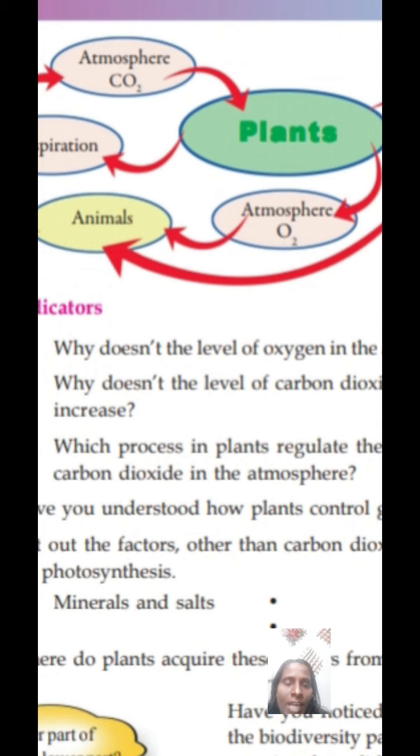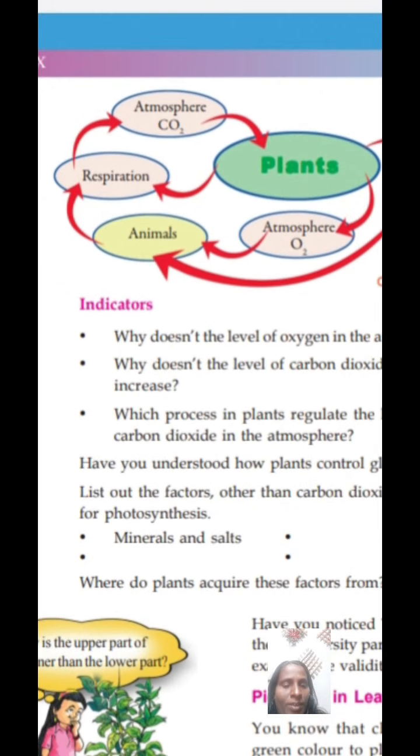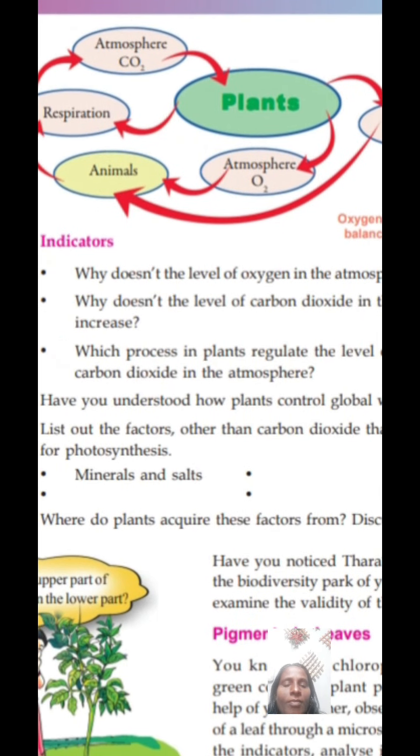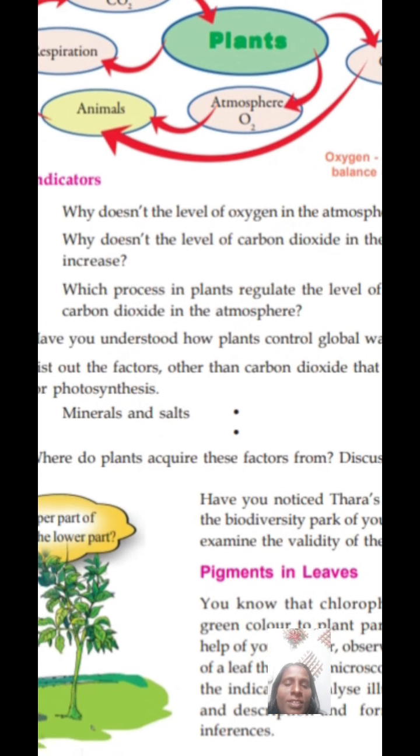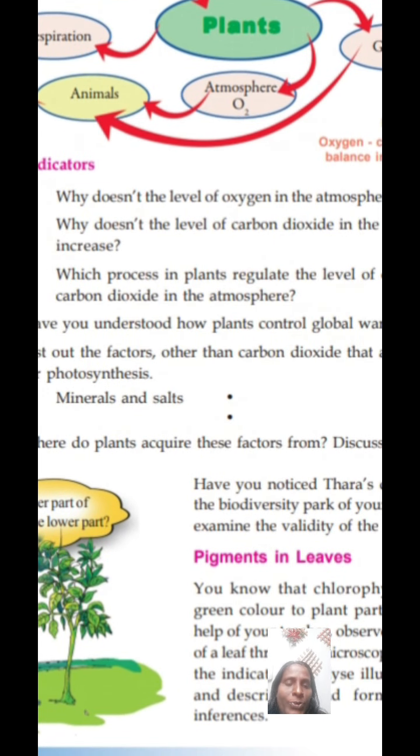But here is another important question: if there are no green leaf plants or green trees, what happens? The carbon dioxide level automatically increases, and that is the reason for global warming. Then which process of plants regulates the level of oxygen and carbon dioxide in the atmosphere? It is the photosynthesis and respiration process.